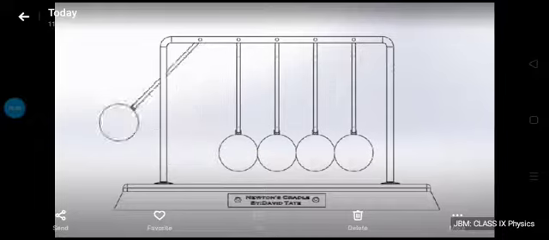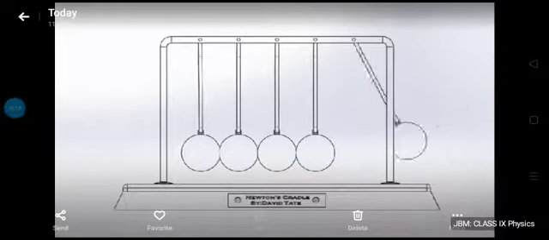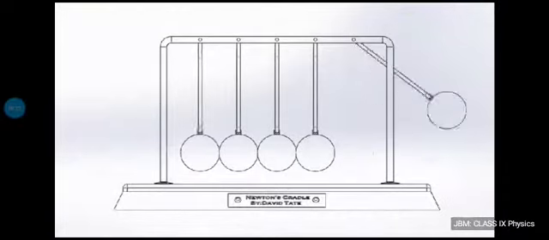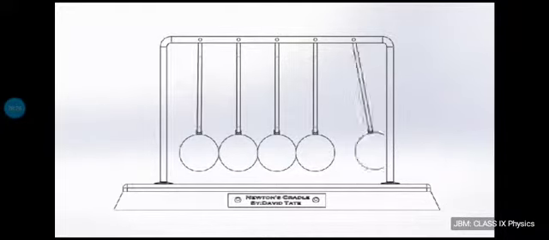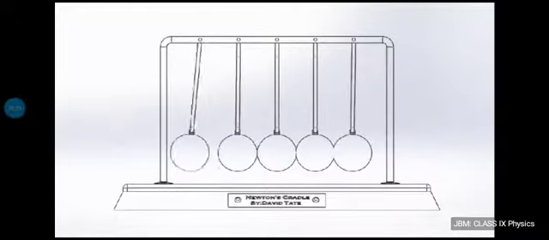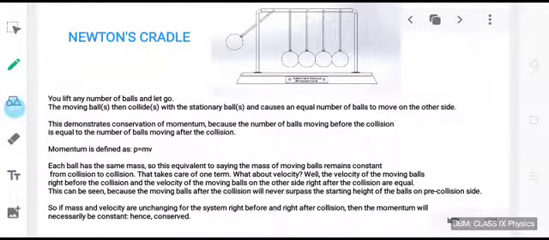You can see that the number of balls moving on both the sides is exactly the same. All these spherical balls have the same mass. When one ball is hitting the system, on the other side also one ball is moving. Let me explain this situation. You lift any number of balls and let go.